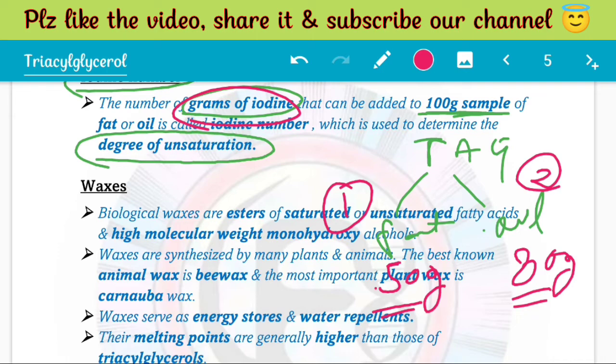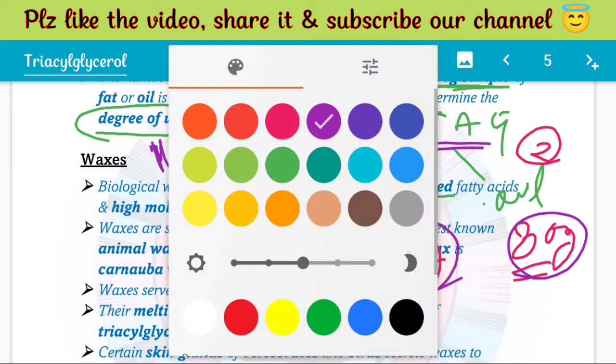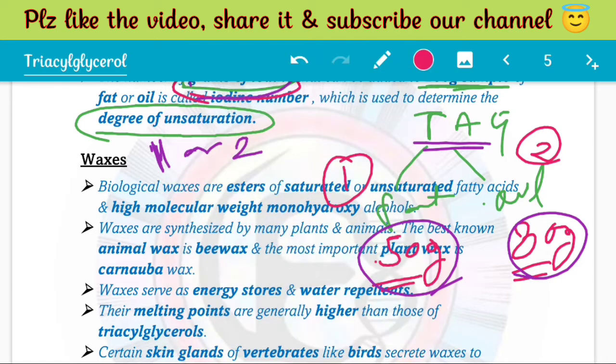So the more grams of iodine we are able to add to our sample of TAG, the more unsaturated it is. So if I give you the choice of which of these two, sample 1 or 2, is fat or oil, you can now determine using the iodine number which is more unsaturated, because the more grams of iodine we can add, the more unsaturated it is.